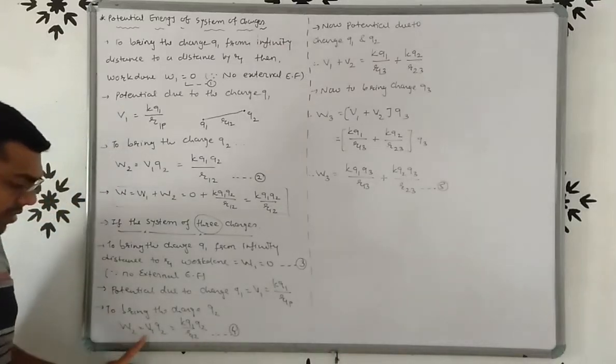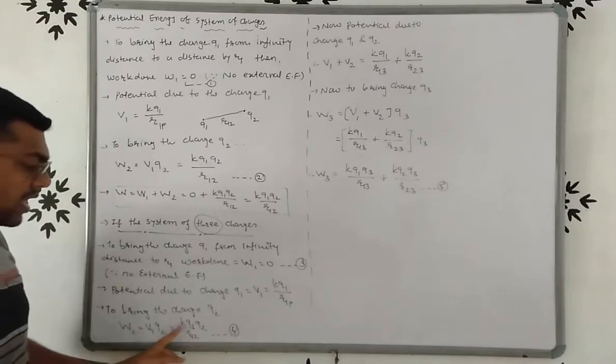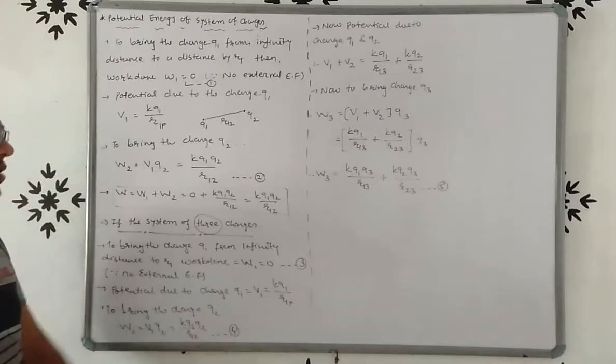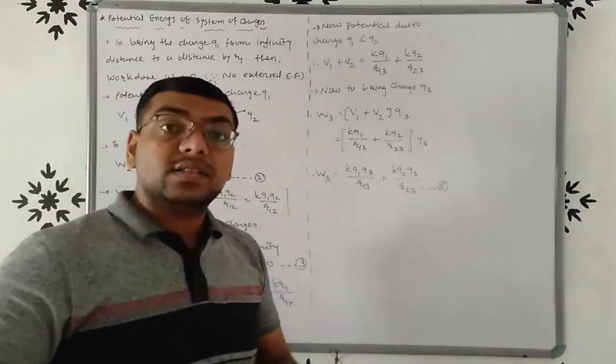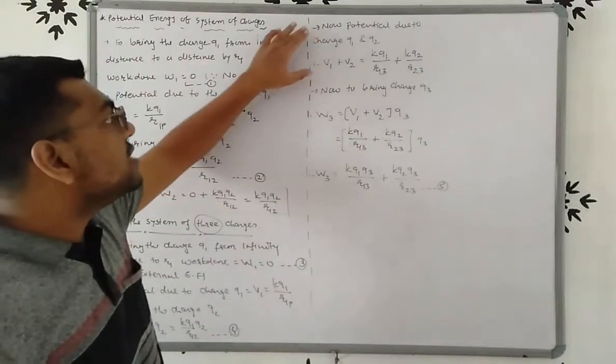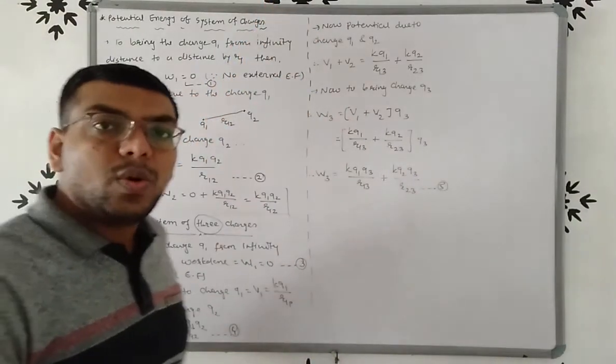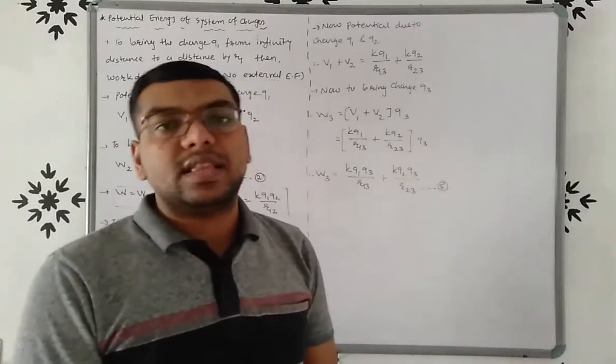So W2 is equal to V1 into Q2, that is, KQ1Q2 upon R12. That is equation number 4. Now here there is a system of three charges. To bring the charge Q3 from infinity to a distance r3, work done